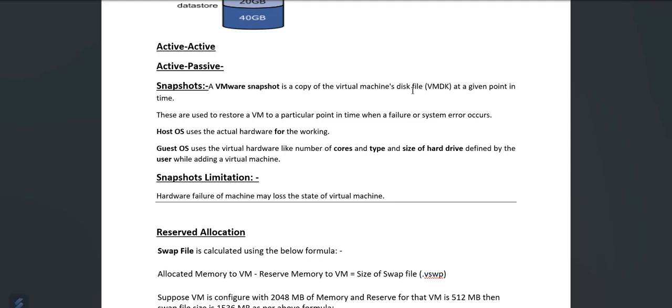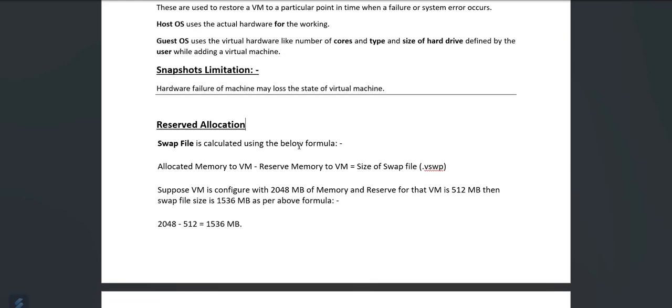In that case, while taking a snapshot, the state of the virtual machine may get lost. Suppose I have to recover the machine at 5 p.m., and the machine has data only up to 3 p.m. Then the 2 hours of data gets lost. That is the limitation of a snapshot.